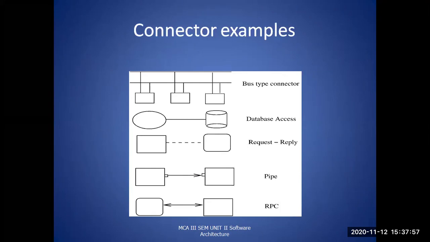See, these are some examples regarding connectors. This first one is a bus type connector. The second one is a database connector, then a request reply connector, a pipe connector, and an RPC connector. For the RPC connector, you can observe there are two arrow marks from the right side and the left side. It means that there is two-way communication between them. So it can be happening between different components.